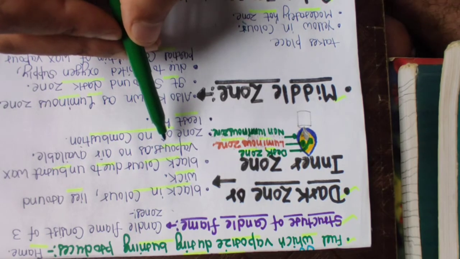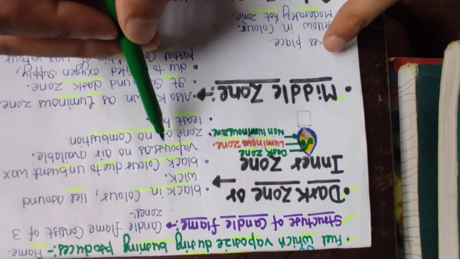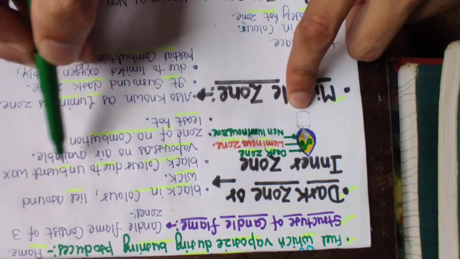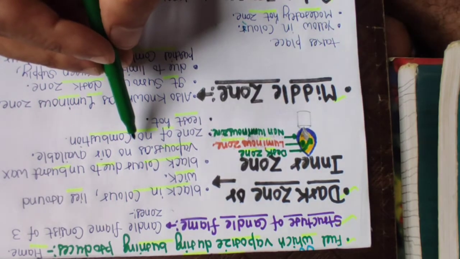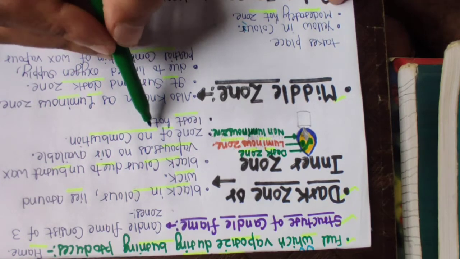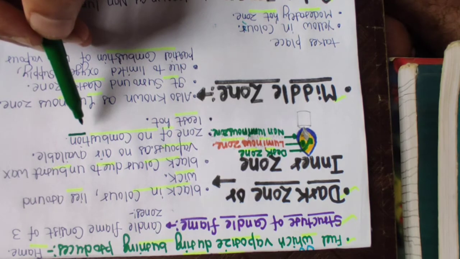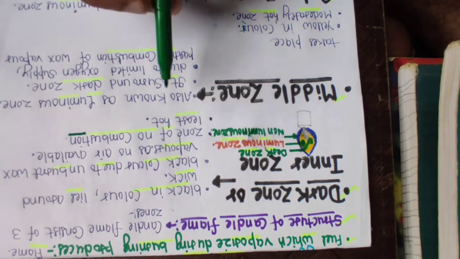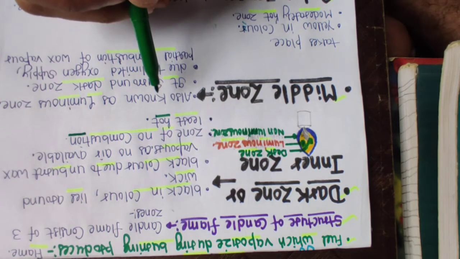As we know, during combustion in a candle, the candle wax undergoes vaporization, that is, it is converted into vapors. In this zone, the wax vapor does not get any oxygen or air. As a result, it does not undergo combustion, and hence this zone is also known as the zone of no combustion, because no combustion takes place here. This zone is the least hot, because with no combustion it has the lowest temperature.